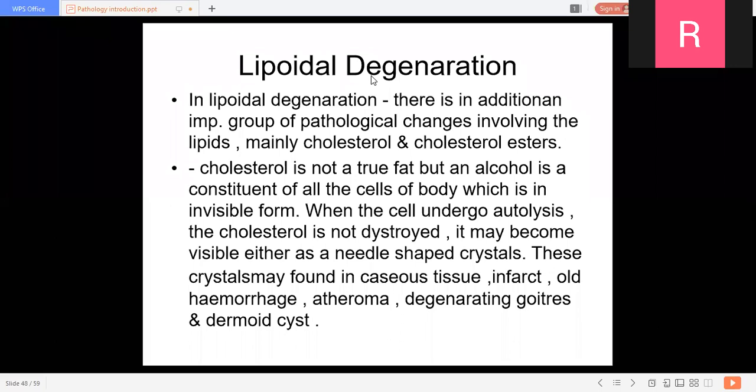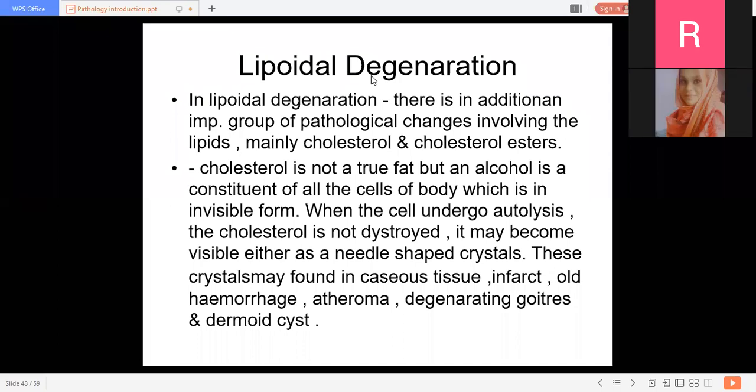Is that a very difficult question? What is generalized secondary amyloidosis?